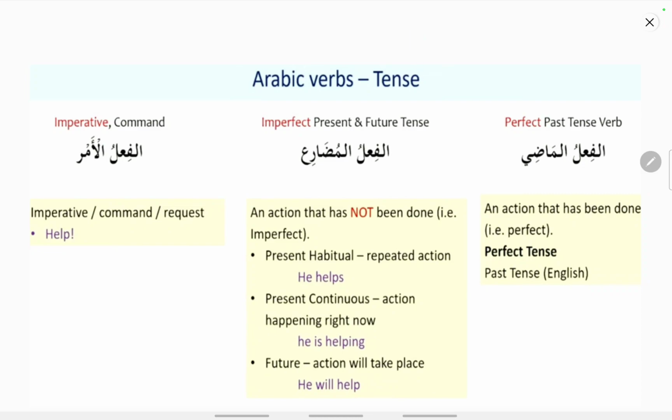So to summarize, the verbs are divided into three tenses, that is fe'lul madhi, the past tense, fe'lul mudari, the present tense or future tense, and fe'lul amr, the command or the imperative tense. In fe'lul madhi, the action has been completed in the past and it is the perfect tense, and fe'lul mudari is the present tense or the future tense. It is also known as the imperfect tense. For example, the present tense is divided into habitual and continuous. Habitual means he helps, and present continuous means he is helping, and the action is being done right now. Present future tense means he will help, and fe'lul amr means it is a command or a request: help.